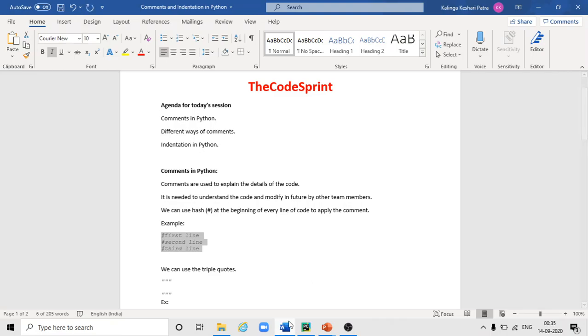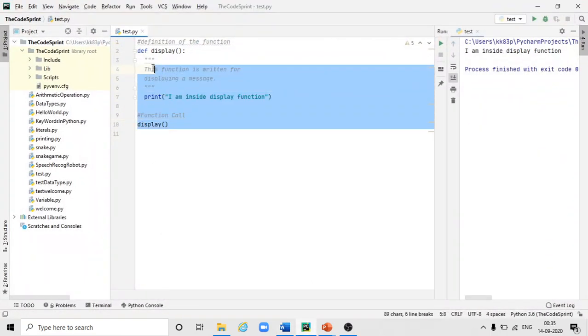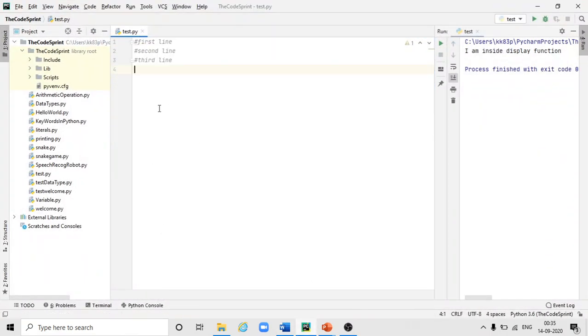So here, at the beginning of each line we have used the hash symbol. If I execute it, it will not print anything because it simply gets ignored by the Python compiler.